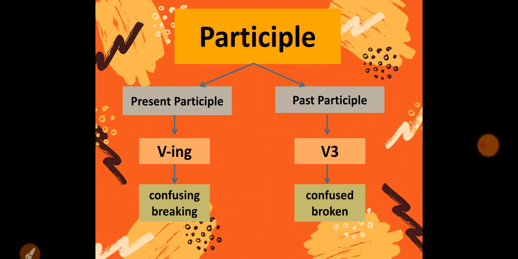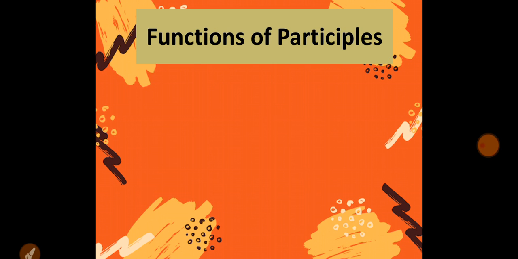For example, confusing and breaking, these are ing forms of verbs, so we call them present participles. And confused and broken, these are third forms of verbs, so we call them past participles. Let's discuss what are the functions of these participles.